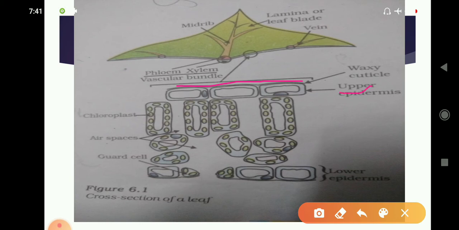Between the upper and lower epidermis, there are mesophyll cells. So all these are the mesophyll cells, which are also called photosynthesis cells. From the name you can understand that these cells carry out the process of photosynthesis. These mesophyll cells, or photosynthesis cells, contain chloroplasts, and in the chloroplast chlorophyll is present.